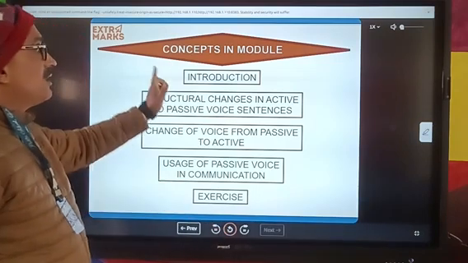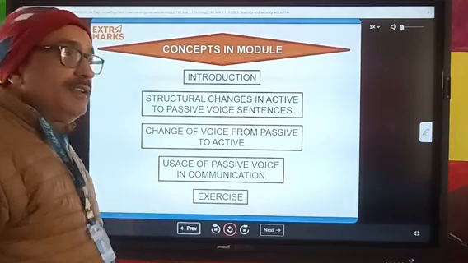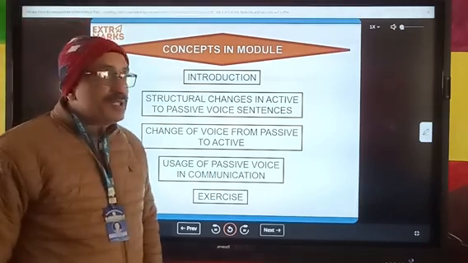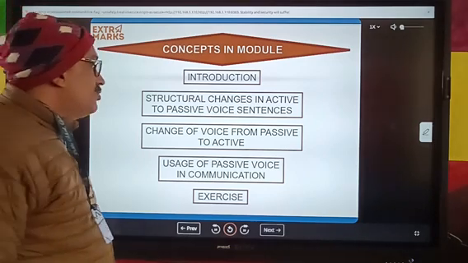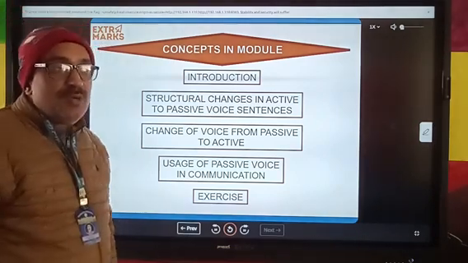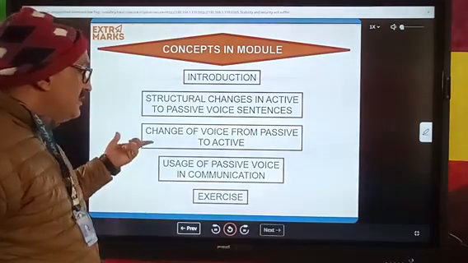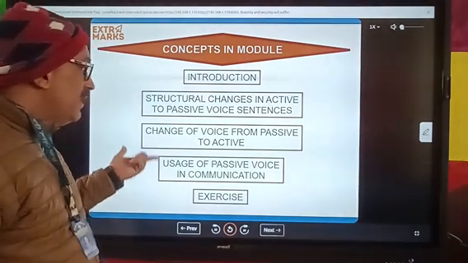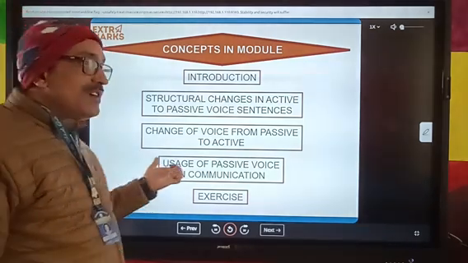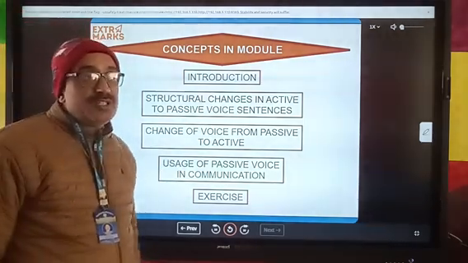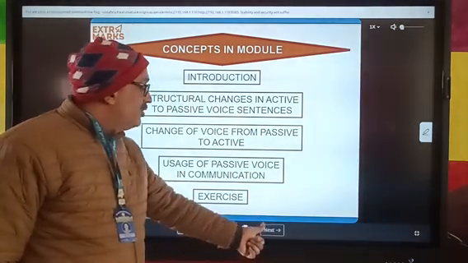Here you will see the concepts in the module. First of all, we will learn the introduction of the topic and structure changes in active to passive voice sentences. How does a sentence change from active to passive voice? Change of voice from passive to active. Usage of passive voice in communication. What are its usages in communication?